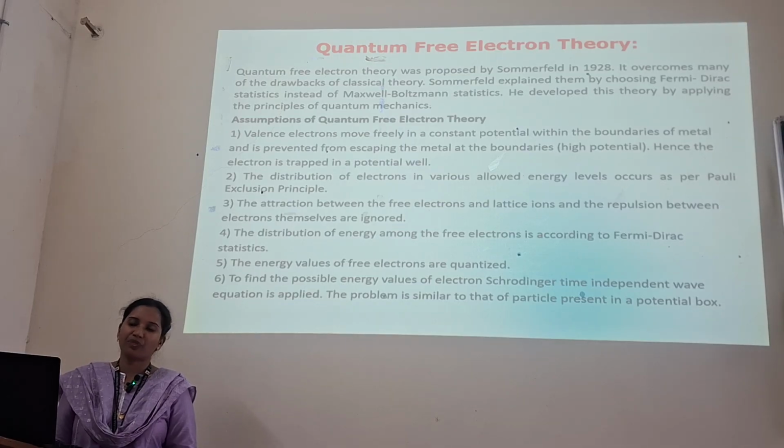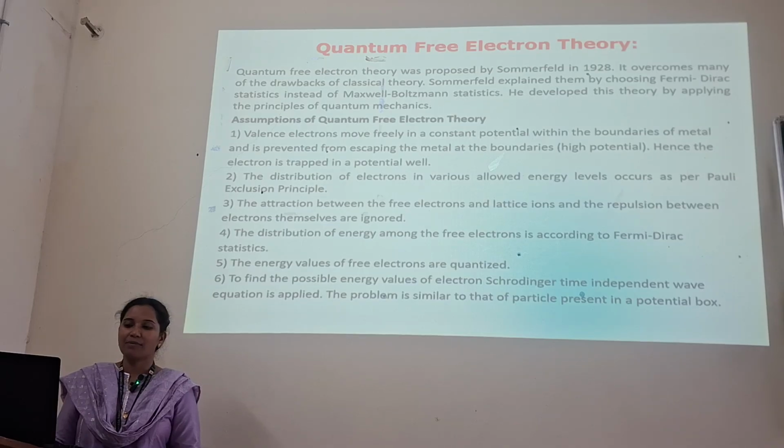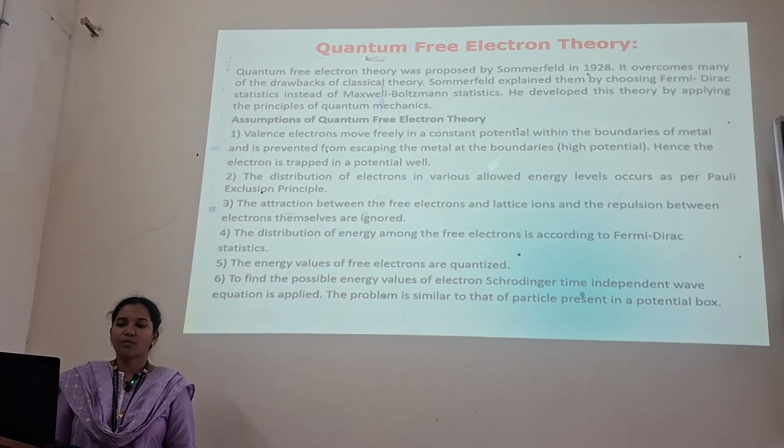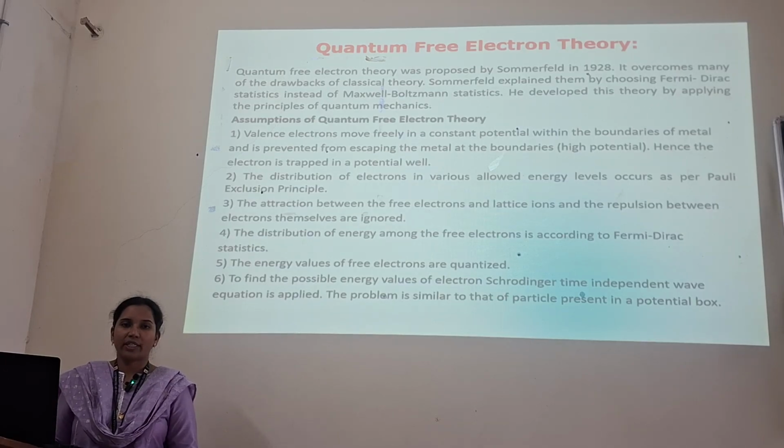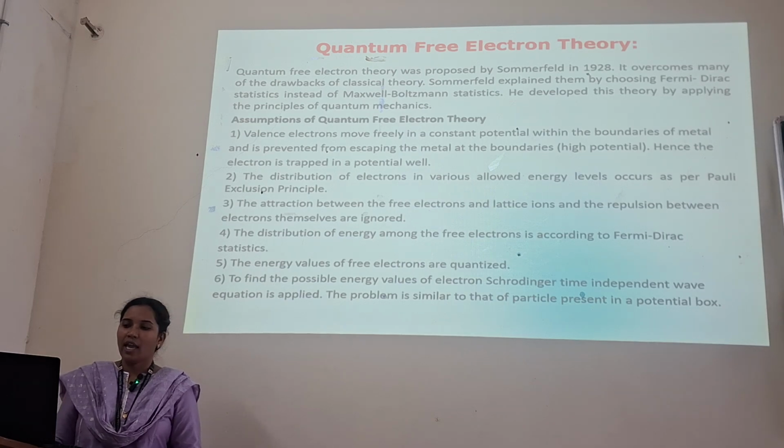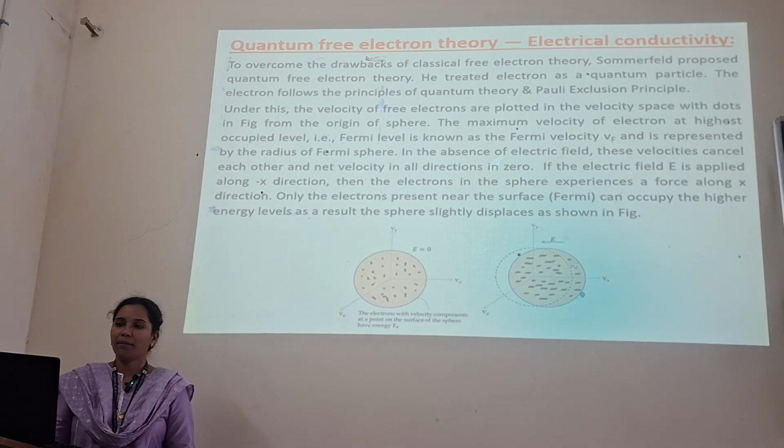The attraction between the free electrons and the lattice ions and the repulsion between electrons themselves are ignored. The distribution of energy among the free electrons is according to the Fermi-Dirac statistics. The energy values of the free electrons are quantized. To find the energy values of electrons, Schrodinger time-independent wave equation is applied. This problem is similar to that of a particle present in a potential box.